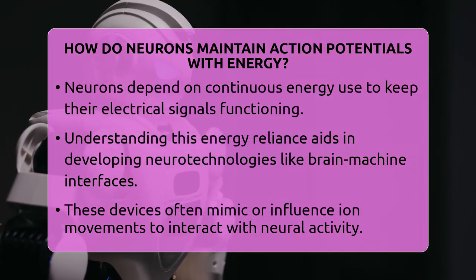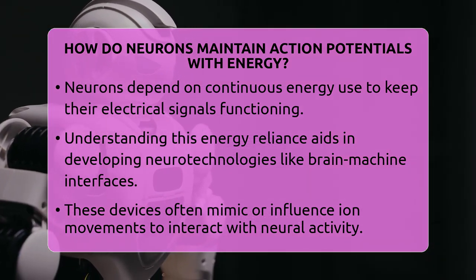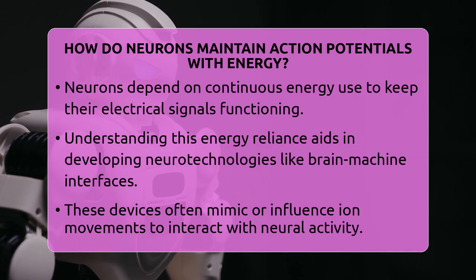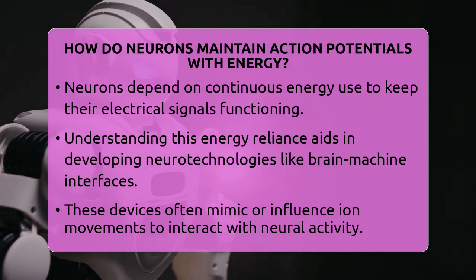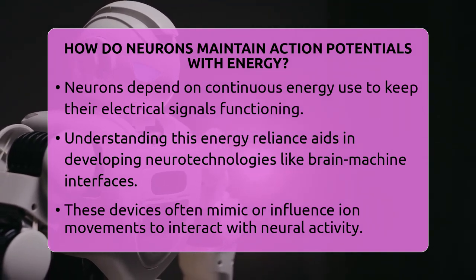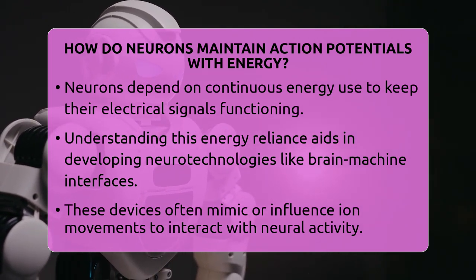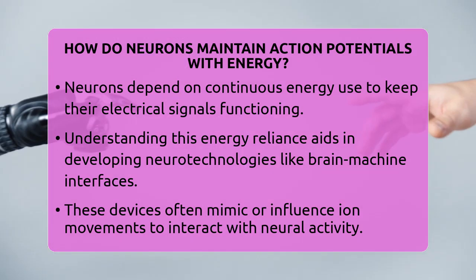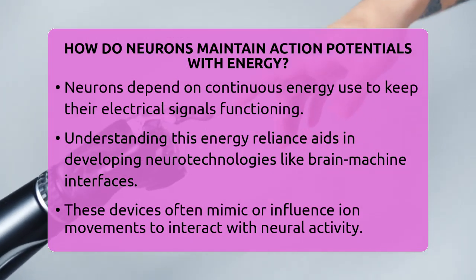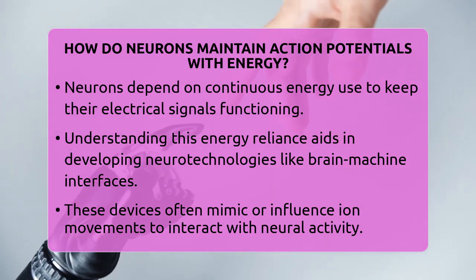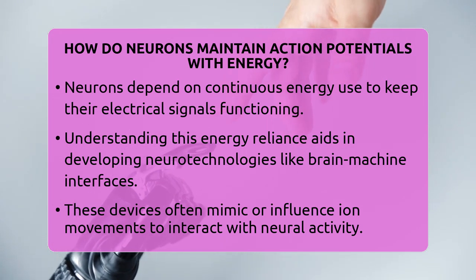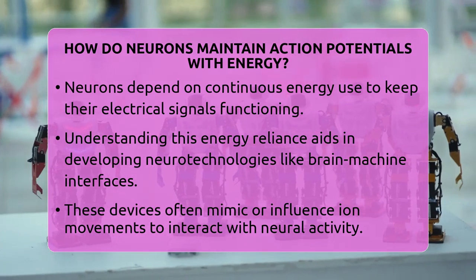In neurotechnology, understanding this energy use helps scientists develop devices that can interact with neurons. For example, brain-machine interfaces and neural prosthetics often mimic or influence these ion movements. Knowing how neurons maintain their signals with energy is a foundation for creating smarter, more effective neural technologies.